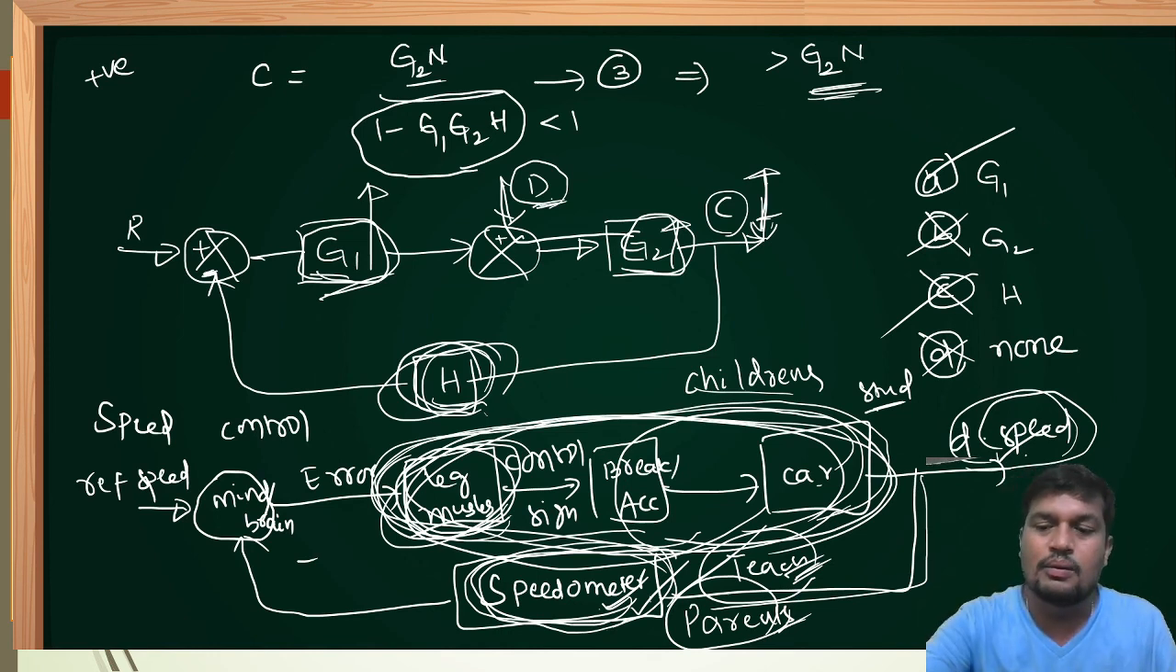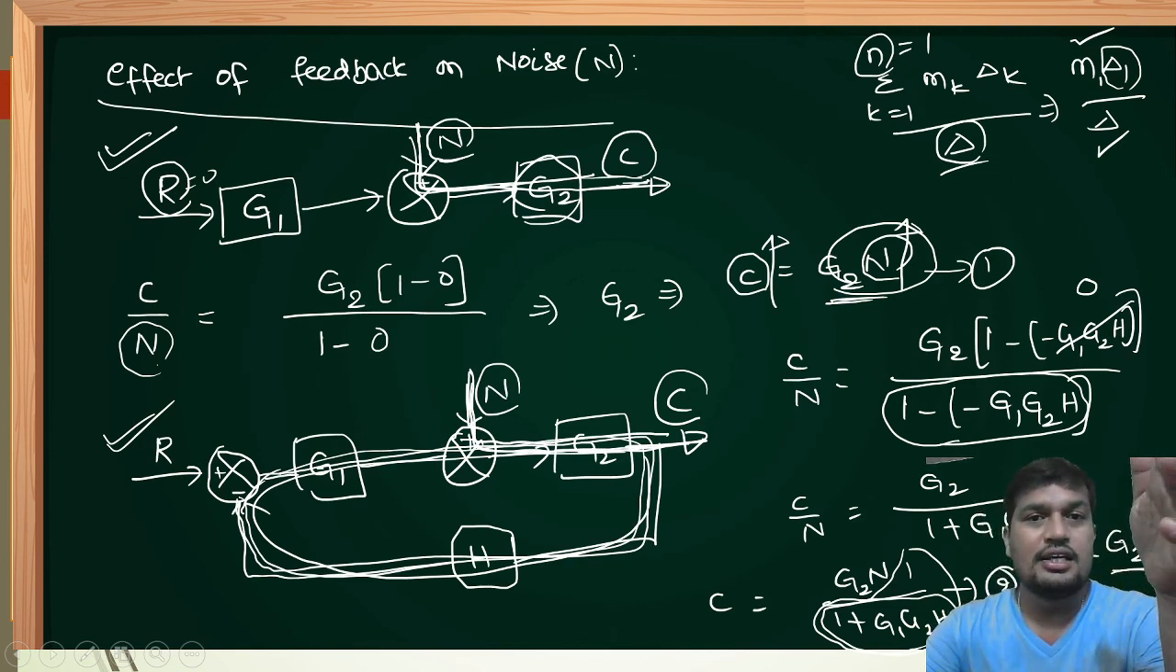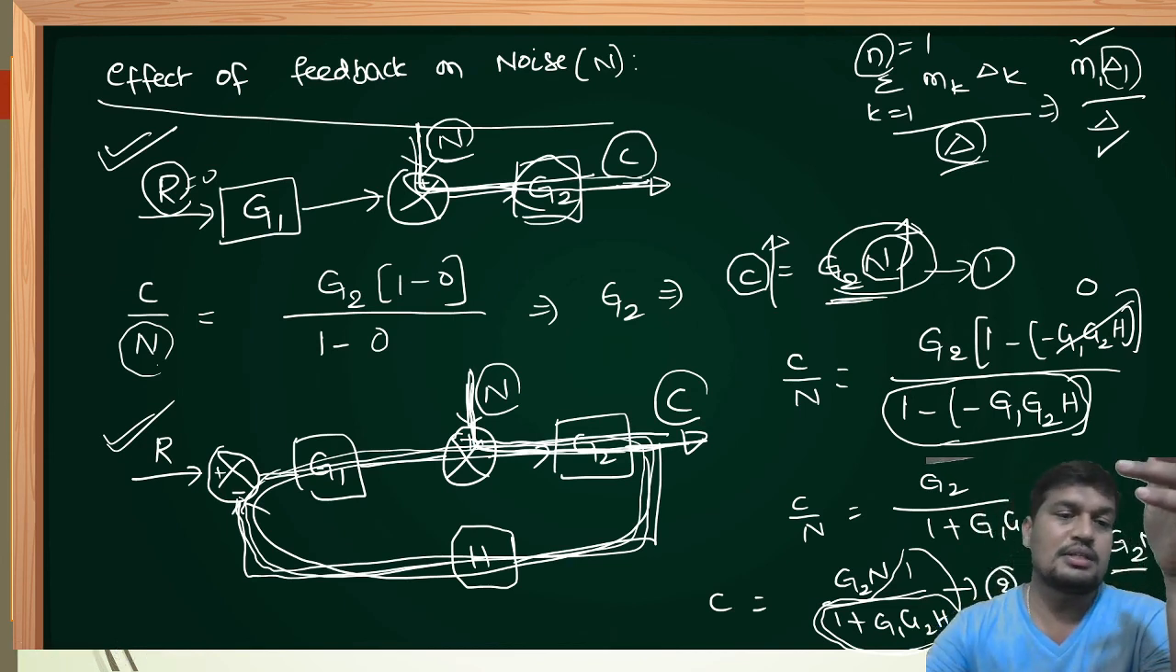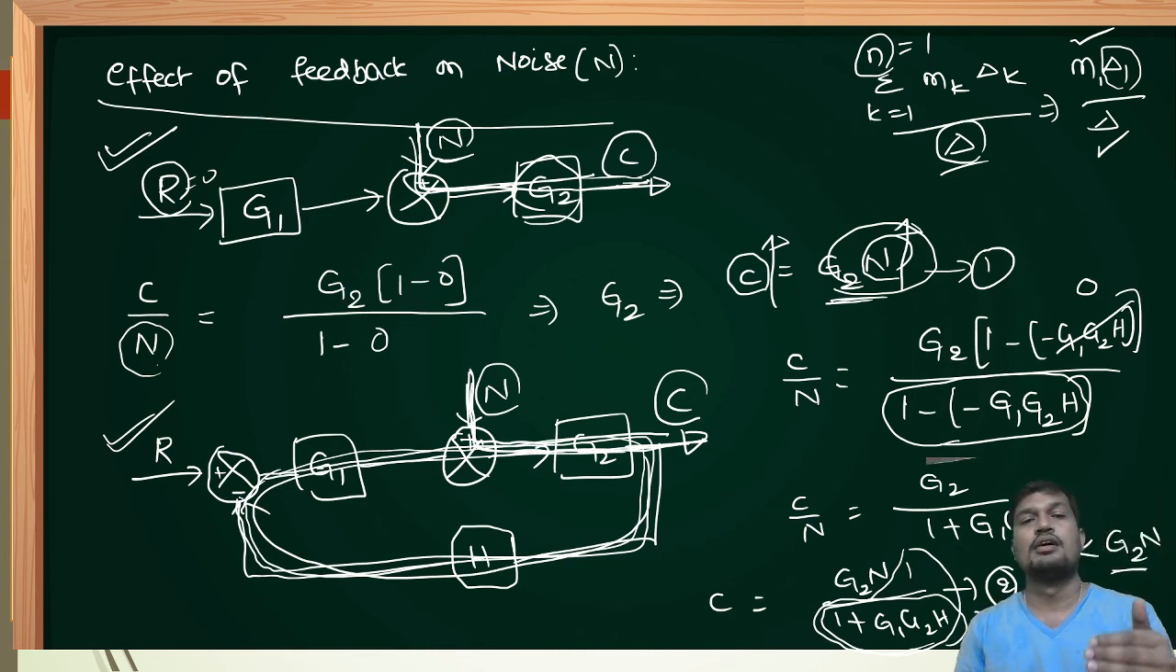Now, in the previous slides, what we understood is that the noise effect is reduced at the output just by connecting negative feedback rather than positive feedback. Therefore, negative feedback systems are more useful compared to positive feedback systems. I hope everybody is clear about this.